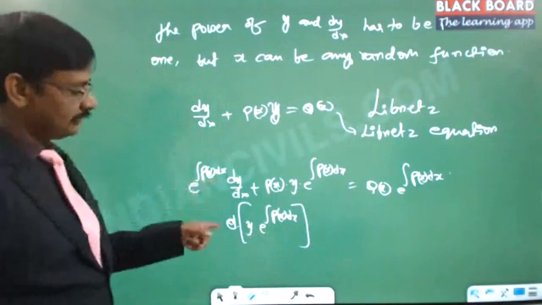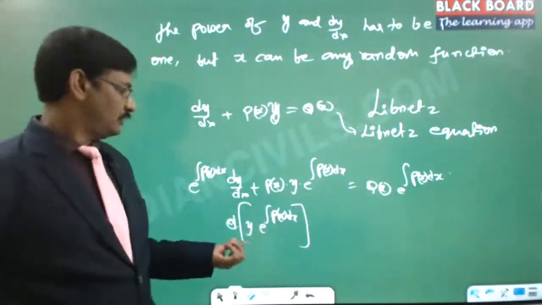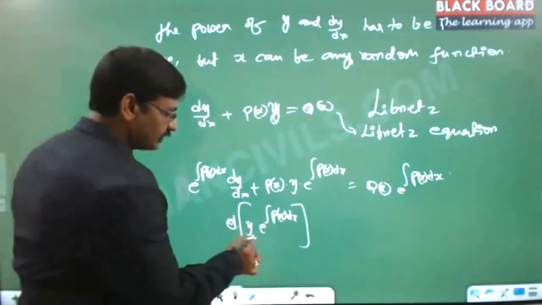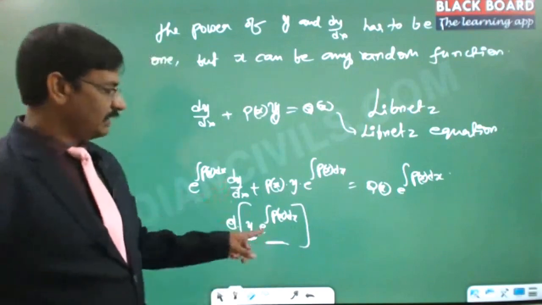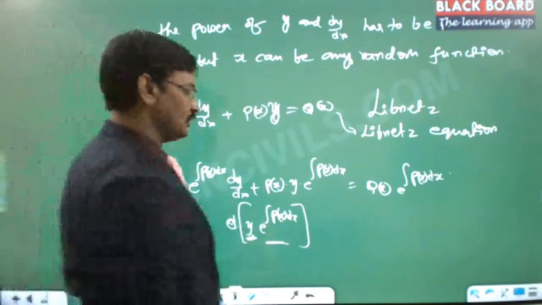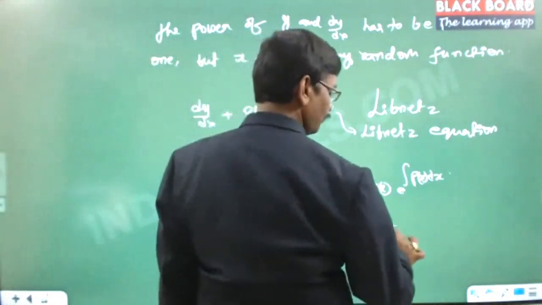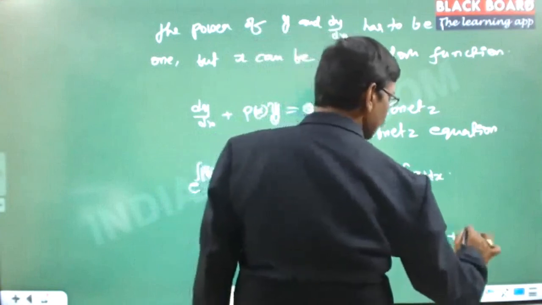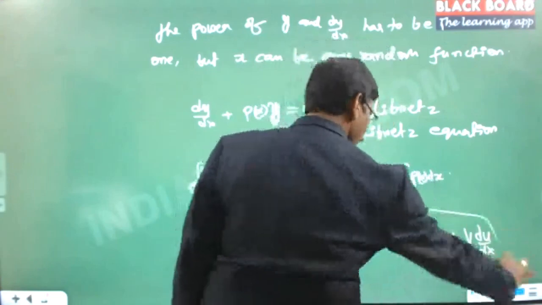If you try to differentiate this portion and apply the UV product rule, the first portion is y and the second portion is e power integral p of x dx. You know this formula: d by dx of uv is equal to u dv by dx plus v du by dx. This is what I call the differentiation product rule.